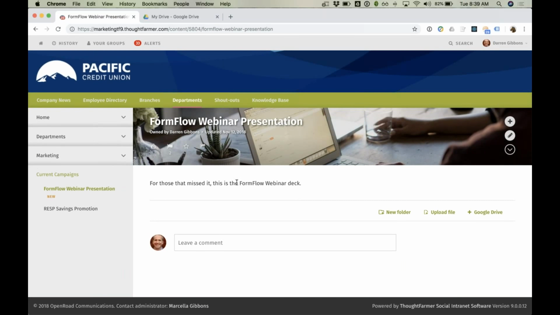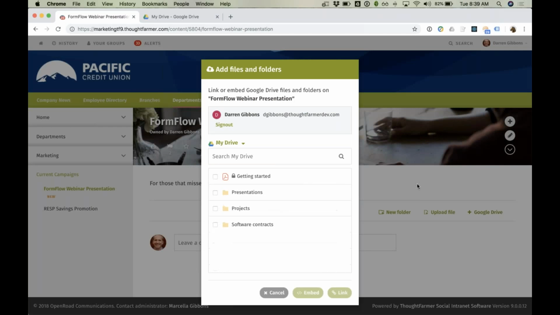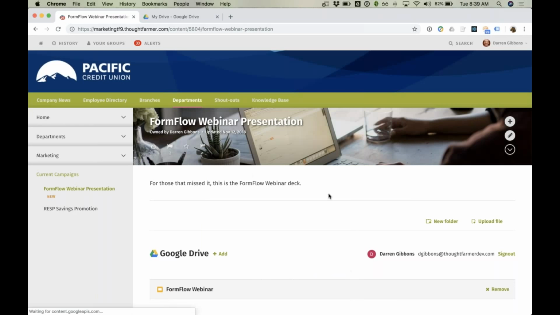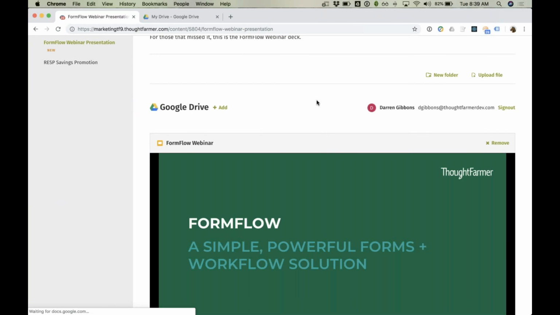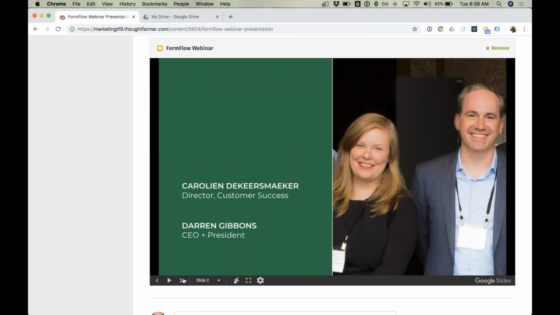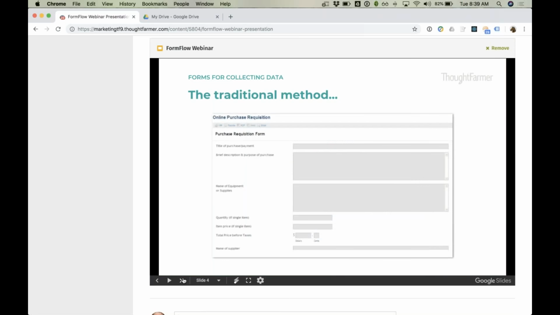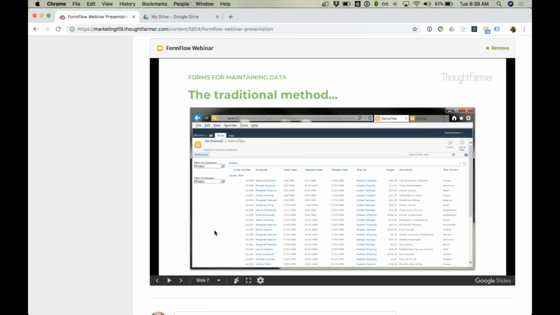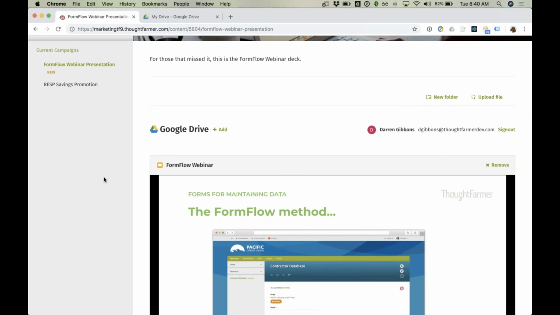Earlier we did a presentation on FormFlow. It's one of our new features that's coming up in Thought Pharma. If I want to embed that presentation, I can do it really easily here as well. Take that document, click embed. Now you can see we've got that embedded slide deck in here, in this nice preview format. I can jump back and forth through my slides and see that slide deck, nice and easy right there on my intranet.